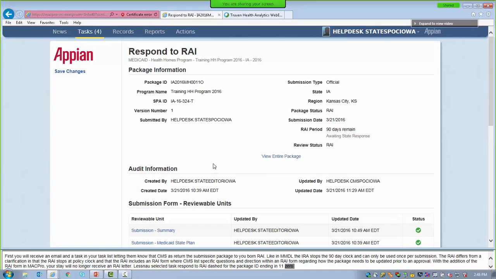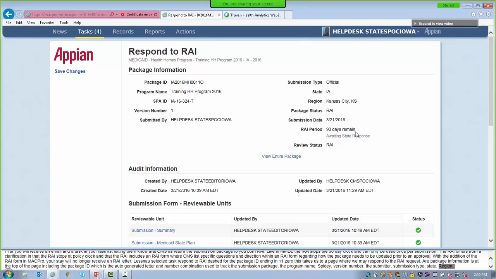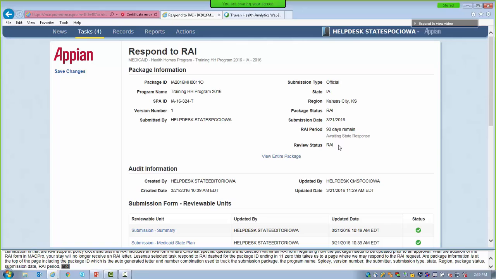Our package information is at the top of the page, including the package ID, which is the auto-generated letter and number combination used to track the submission package, the program name, SPA ID, version number, the submitter, the submission type, state, region, package status, submission date, RAI period, and review status. So the RAI period says 90 days remaining, mostly because we made this very recently.